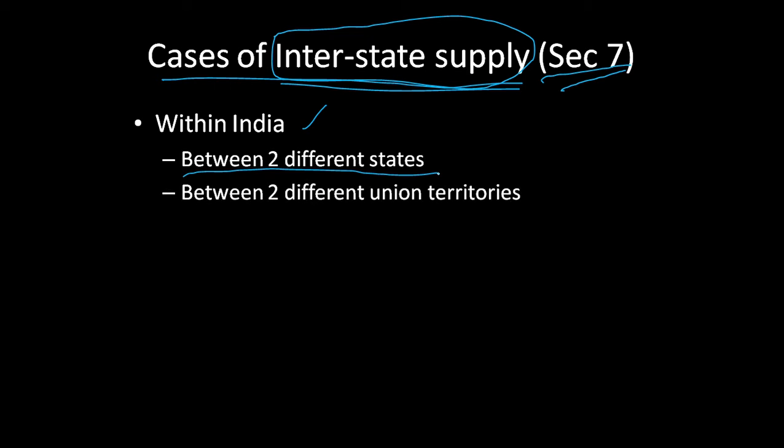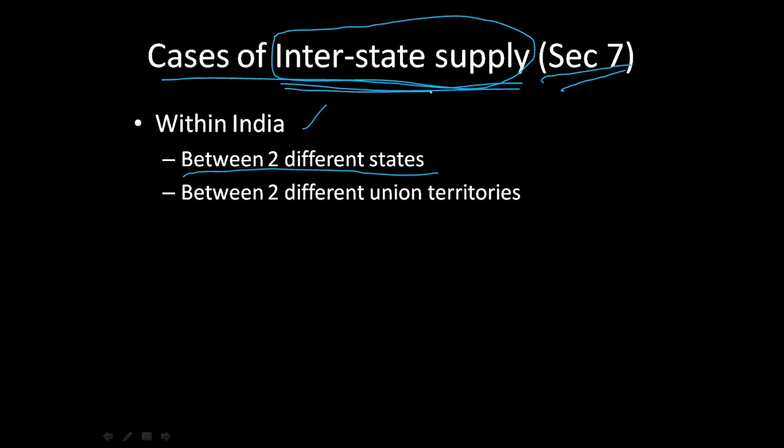Next, if the supply is happening between two different union territories, still IGST would be charged. The point is that the geographical boundaries or the places should be different, not within the same region, locality, state or union territory.